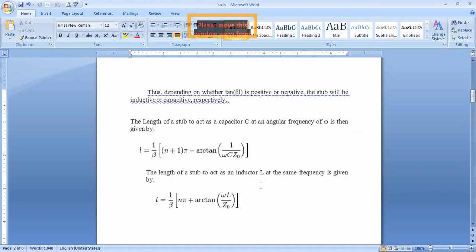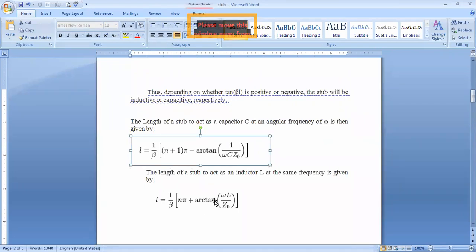See here, the length of the stub acts as an inductor L at the same frequency, given by L equals 1 by beta. For the capacitor it is (n plus 1) into pi, and for the inductor simply n pi. For the capacitor reactance, 1 by j XC, that's why there is the minus arc, at an angle of tan.